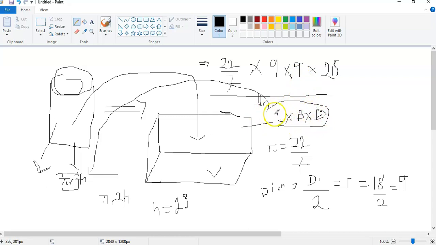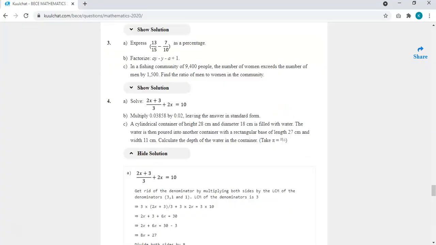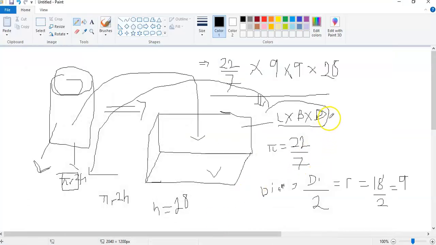So this one too, what do we know? We are given the length to be 27, and the width, the same as the breadth, also to be 11. So here you know L to be 27.